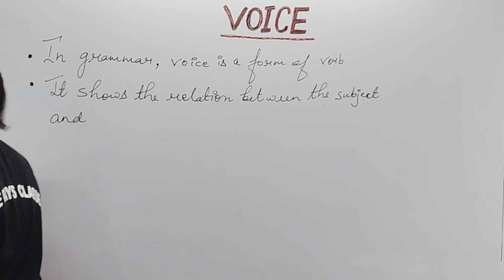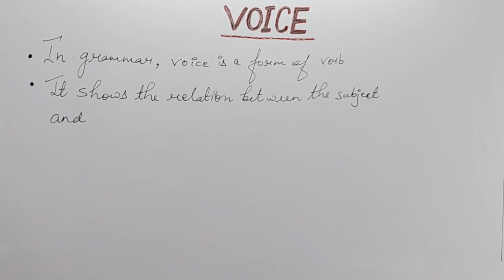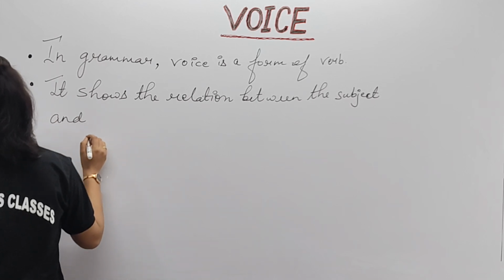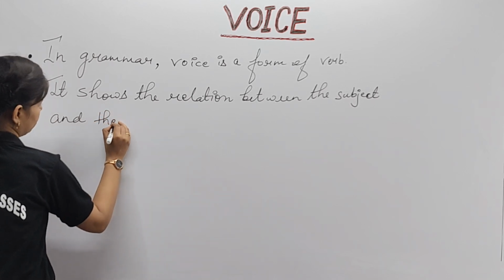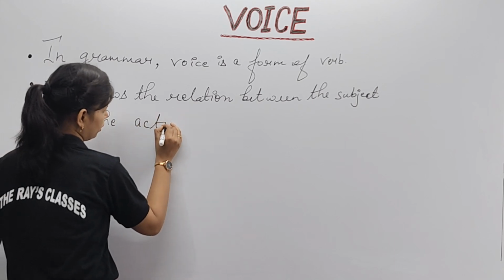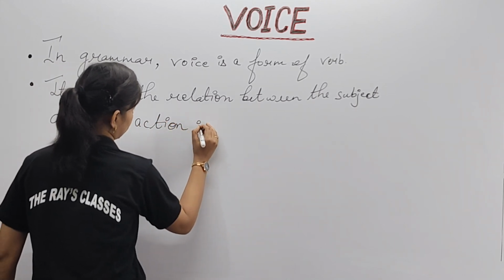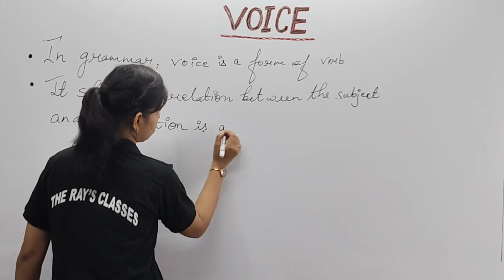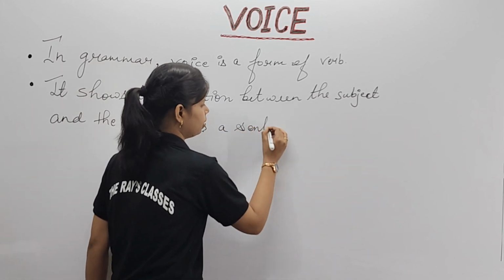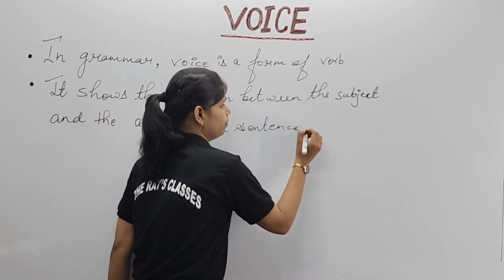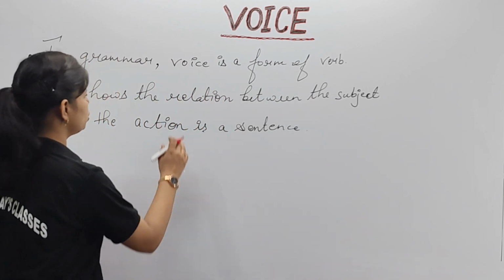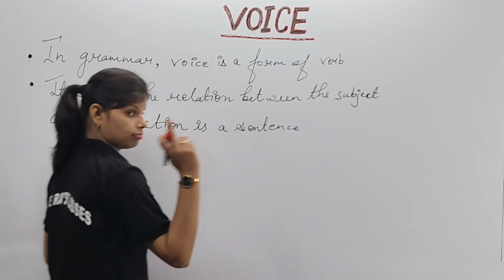I will use another color marker to highlight. Children, since this is your beginning class, you have to understand the thing in a deep manner. Clear? So it shows the relation between the subject